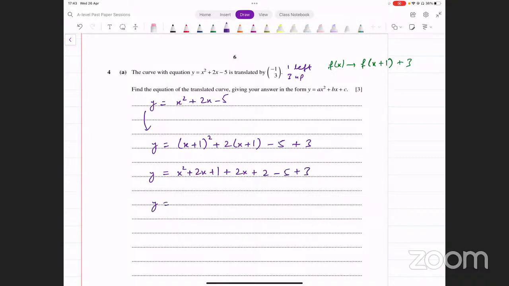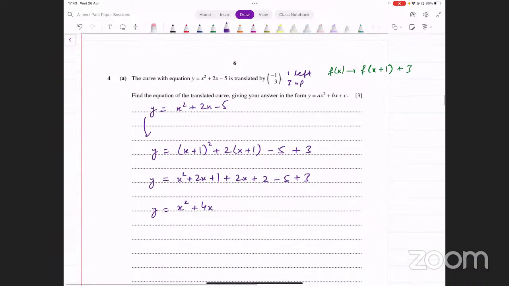We have x squared, that's only one term. 2x plus 2x, that's 4x. And we have 1 plus 2 plus 3 minus 5, that is going to be plus 1. So we have x squared plus 4x plus 1. That is the final function that we get after this translation. देखिए, इसमें horizontal translation भी थी और vertical translation भी थी. ठीक है?